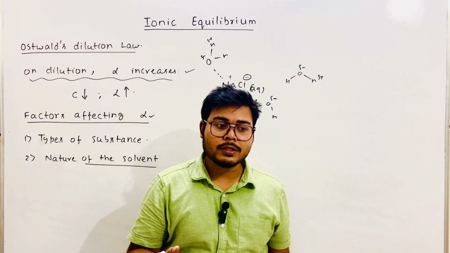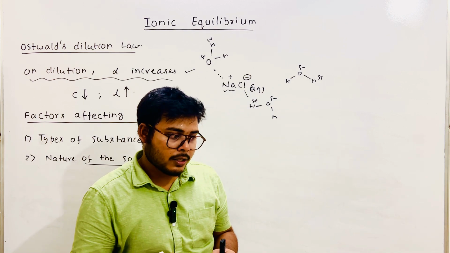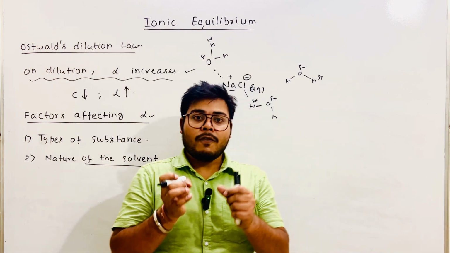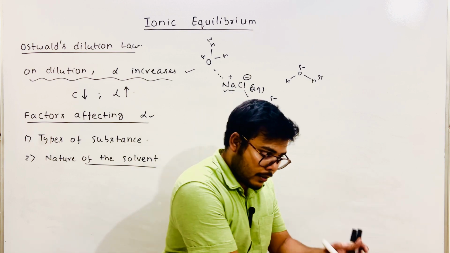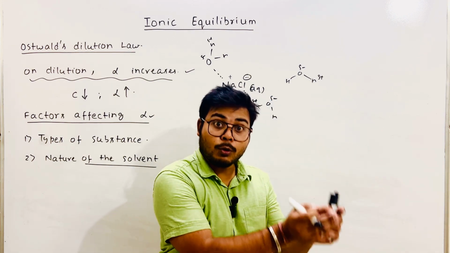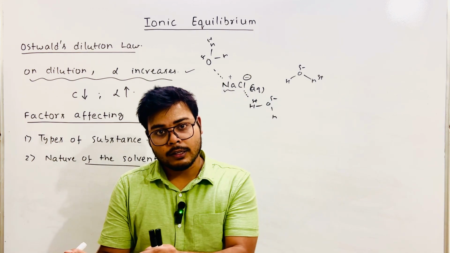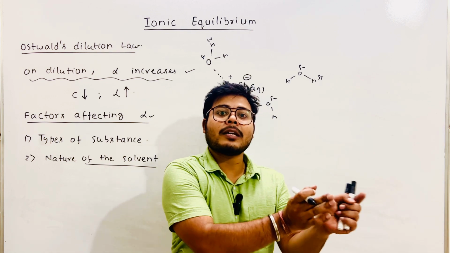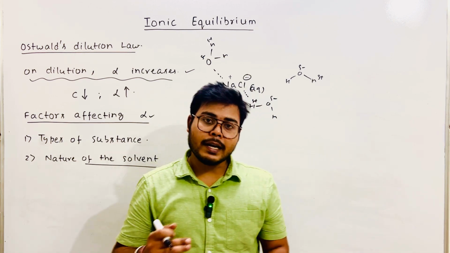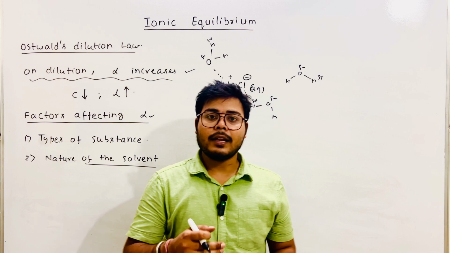What is the dielectric constant? It is the tendency of a solvent to break a polar substance into ions, to separate them into ions. That property is known as the dielectric constant.